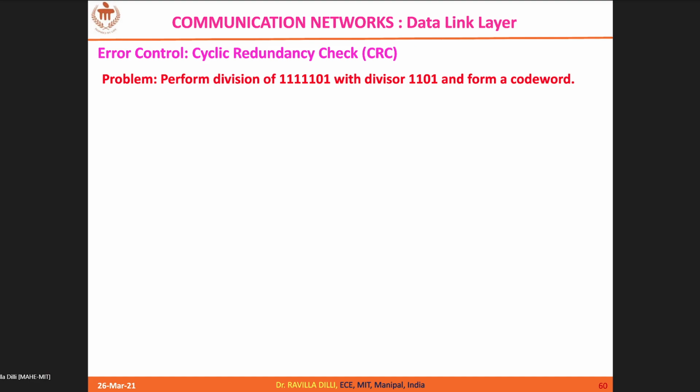Yes, exactly. It's 3 zeros because the number of bits in the divisor is 4. Number of bits. We don't mind about the value. So we are going to look at the number of bits in the divisor. So number of bits minus 1, which is 3. So 3 zeros I am going to append in the dividend part. So now let me continue with my division.